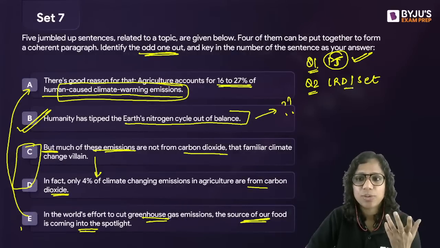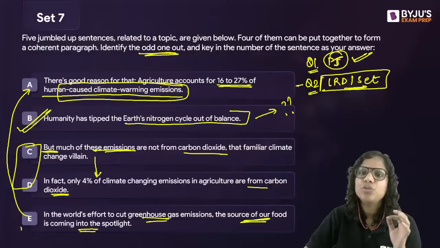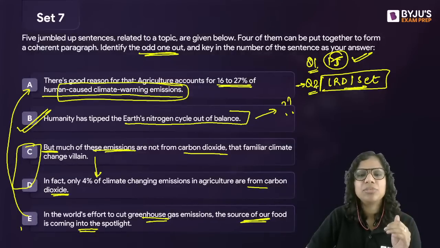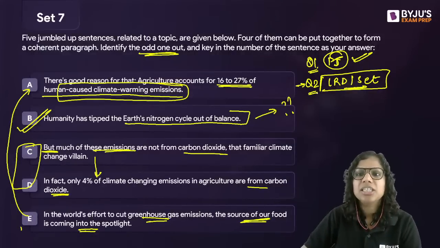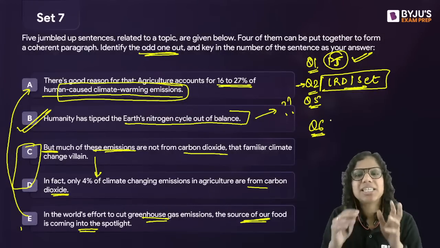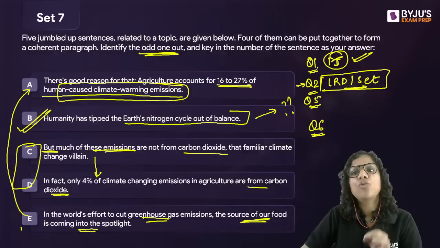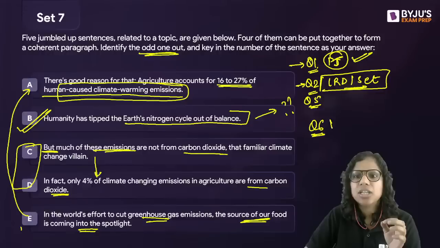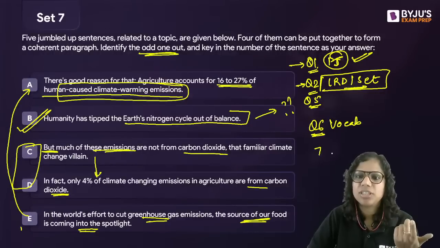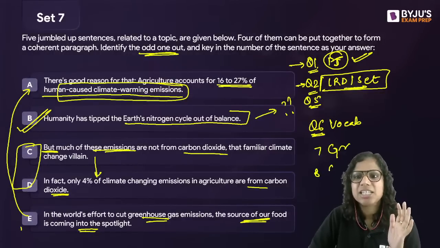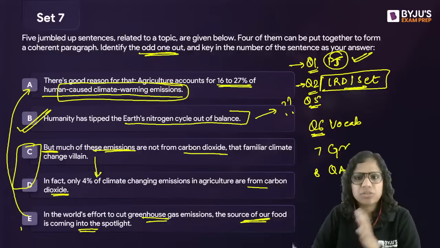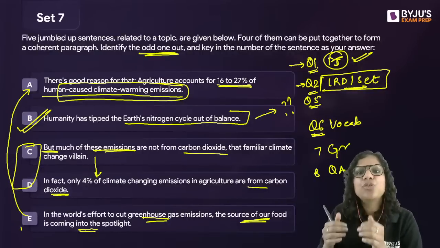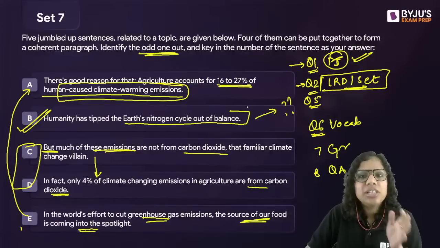Now if you've decided that you are going to attempt all the LRDI sets together, then you can leave question number 2 to 5 and then jump to question 6. So set based questions, you can decide when you want to attempt them. For the other short questions, if the next question is vocabulary, I'll attempt it, then grammar, I'll attempt it, then let's say it's a quant short question, I'll attempt it. That's how I would go about if the paper is not sectionally distributed.